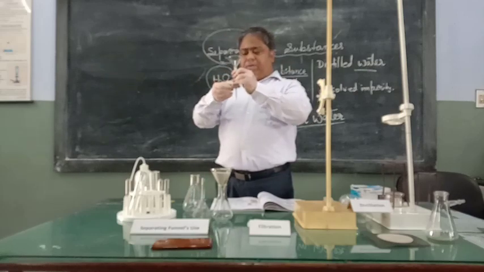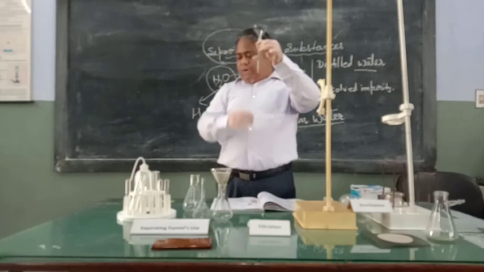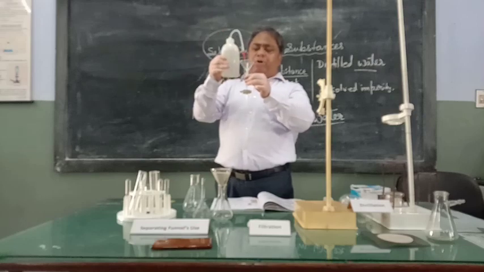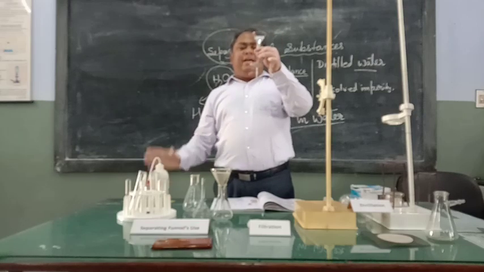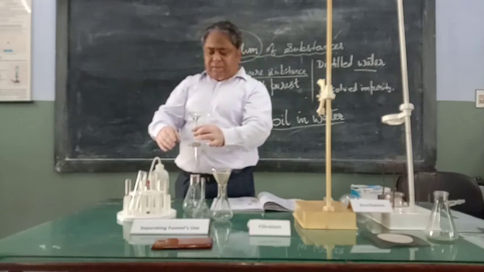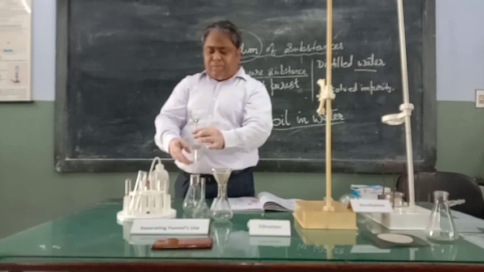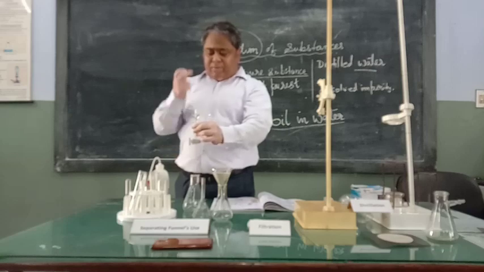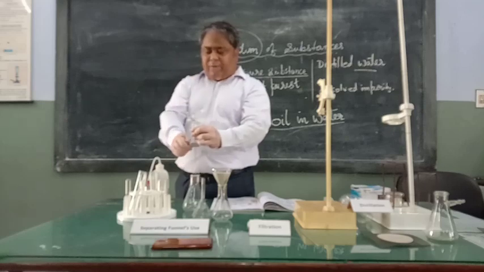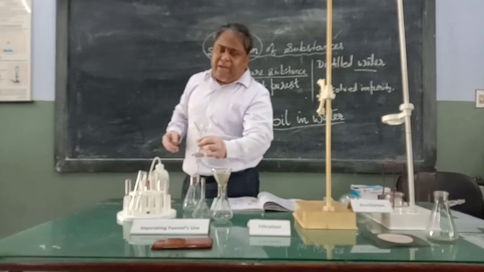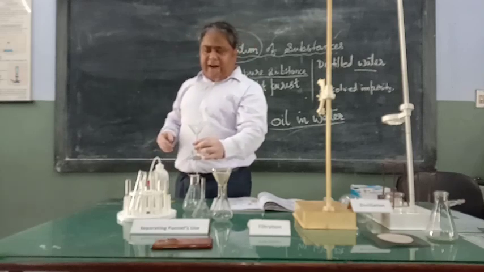So if I close this, then no water will fall. Now say, if this is a mixture of oil and water, and if I put it over here, then oil will be on the upper surface, and the water will be at the lower end. So if we open the tap or the knob, then what will happen? The water will fall down, and the moment we see that the layer of oil has come up, we will close it. So in this way we can separate the insoluble oil added to water.